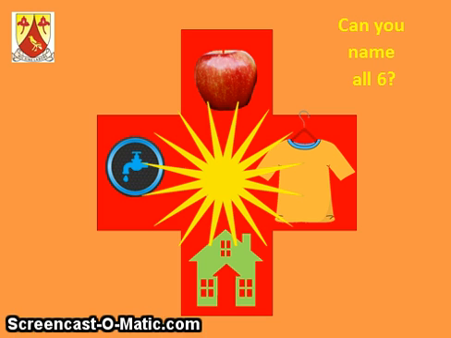Okay, now this is a nice easy way, especially for a visual learner, to remember these 6 needs. Okay, if your teacher's asking you name 3 of the basic needs, or she says to you, here's a picture, can you identify the 6 needs? Close your eyes, remember this cross and the symbols that you can find inside of the cross, and that should spark your memory as to what the 6 needs are.